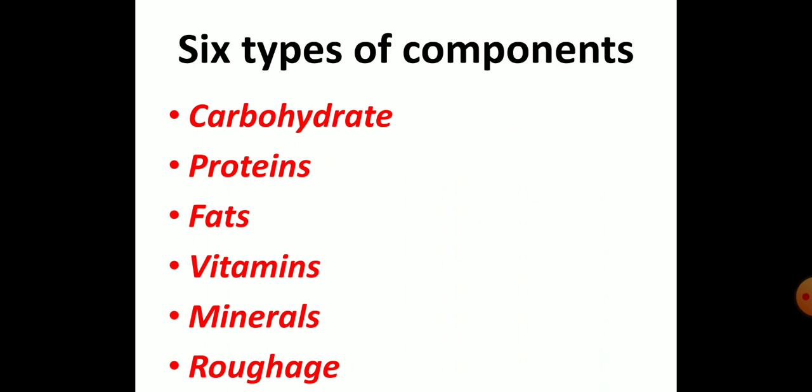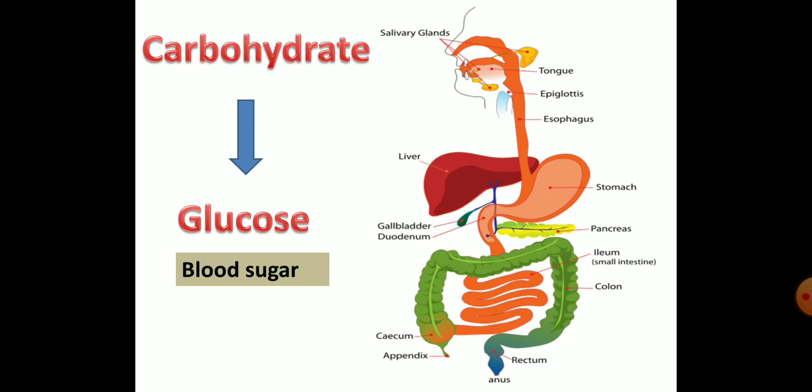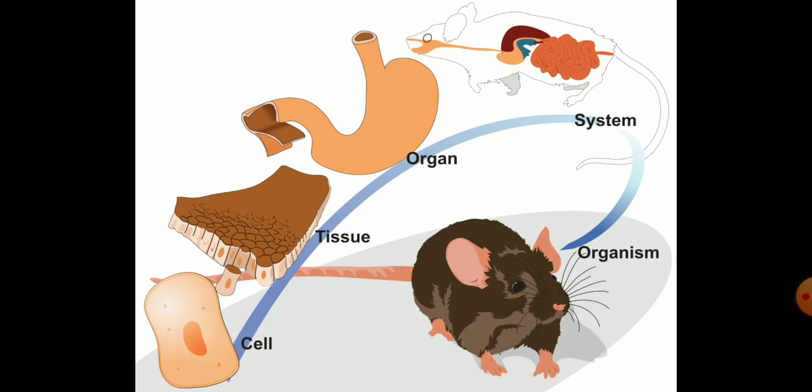So let us start with carbohydrates. Carbohydrates are one of the main types of nutrients. They are the most important source of energy for your body. Your digestive system changes carbohydrates into glucose. Glucose is also called blood sugar. Your body uses this sugar for energy for your cells, tissues and organs.